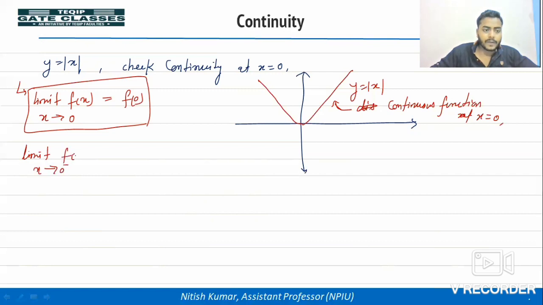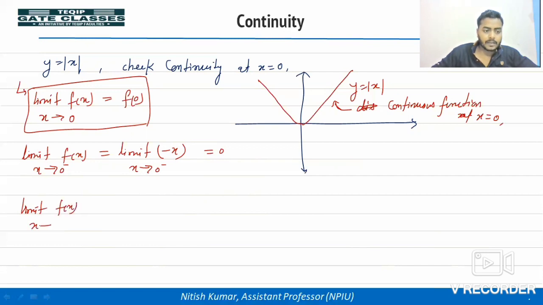Limit x tends to 0 minus of f(x). तो मोड फंक्शन क्या होता है? अगर x less than 0 है तो minus x, so we can write limit x tends to 0 minus of minus x, by putting x equal to 0 we get 0.